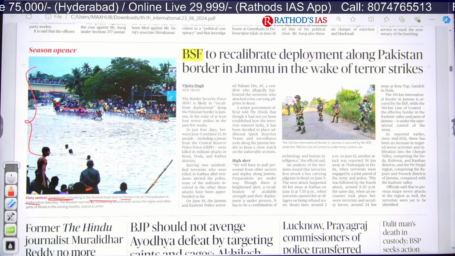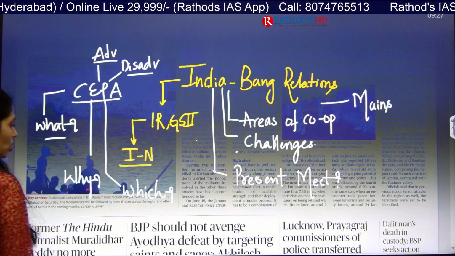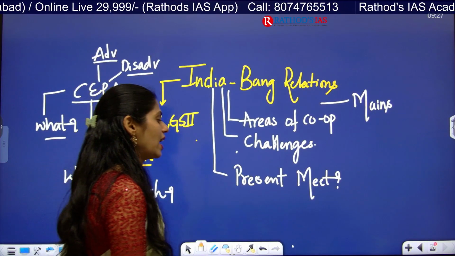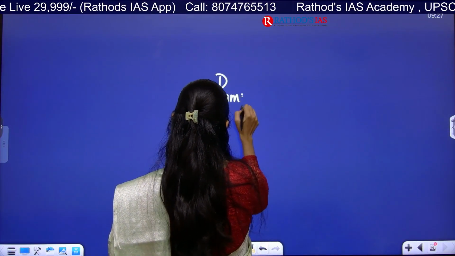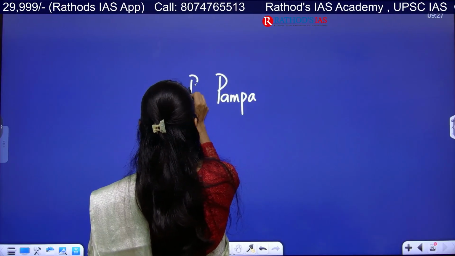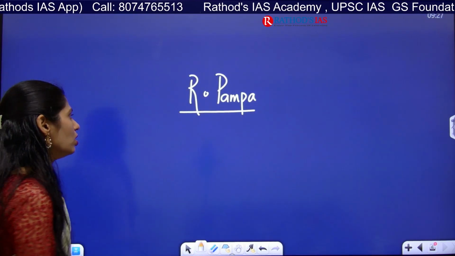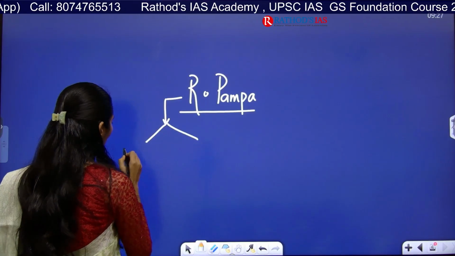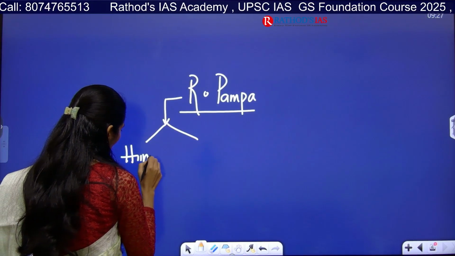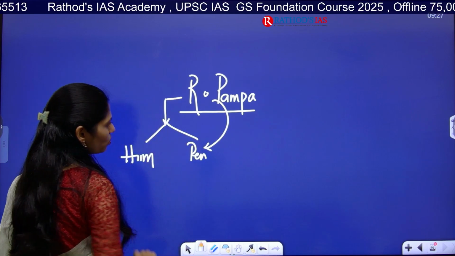So here there are two important things given. First one is snake boat and next one is Pampa River. So you have to know some dimensions regarding this article. Okay. So first one is river Pampa. Whenever you are seeing any river in the news, you have to see to which river system it belongs, whether it is Himalayan or peninsular. So this comes under the peninsular river system.